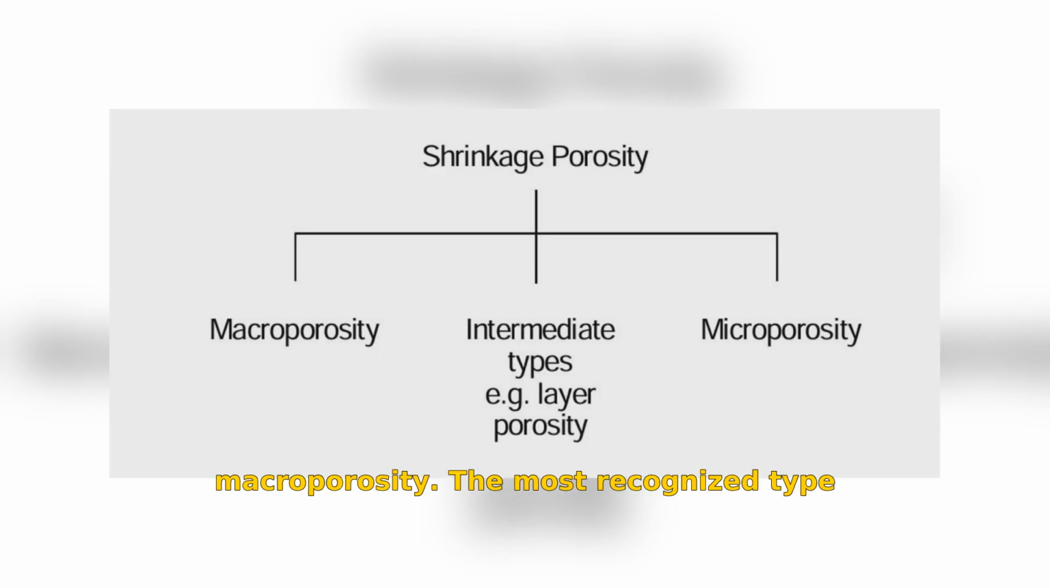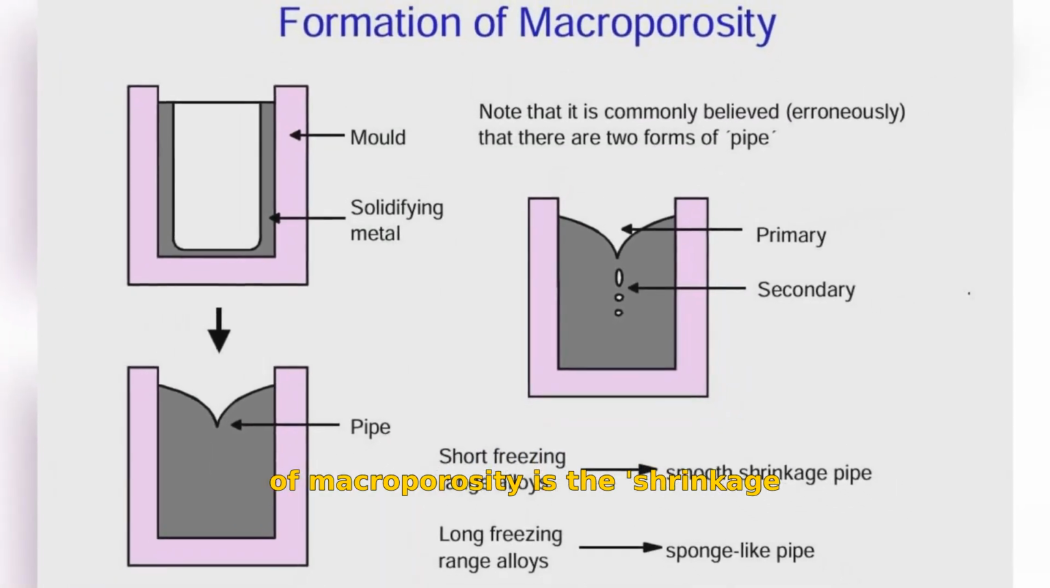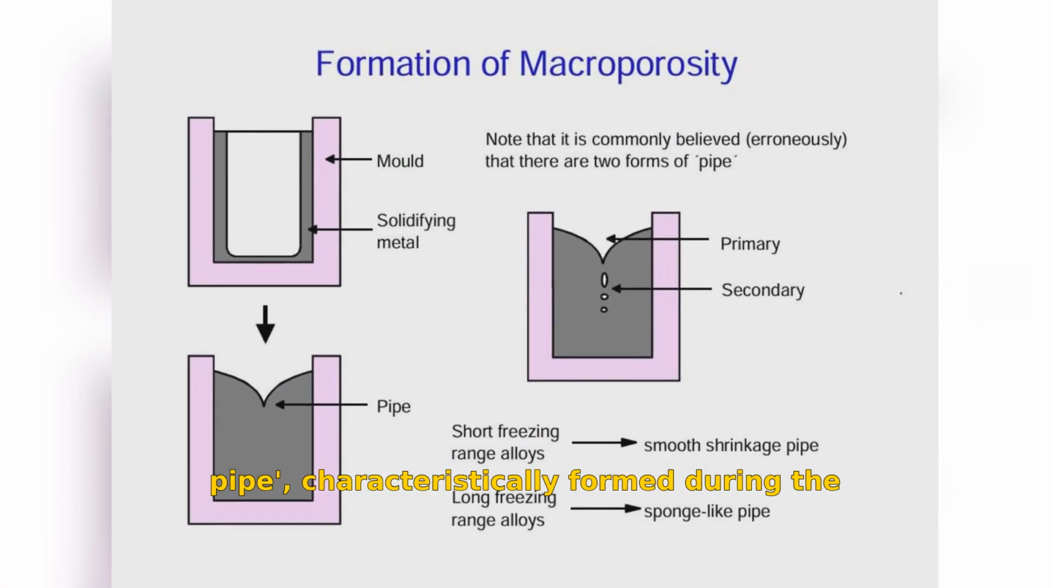Let's start with macroporosity. The most recognized type of macroporosity is the shrinkage pipe, characteristically formed during the solidification of short freezing range alloys, as solidification begins along the walls and proceeds more slowly at the surface. A funnel-like cavity forms, compensating for the volumetric contraction of the metal. In a short freezing range alloy, this shrinkage cavity looks like a mirror-smooth pipe. In contrast, in long freezing range alloys, it appears more like a sponge.